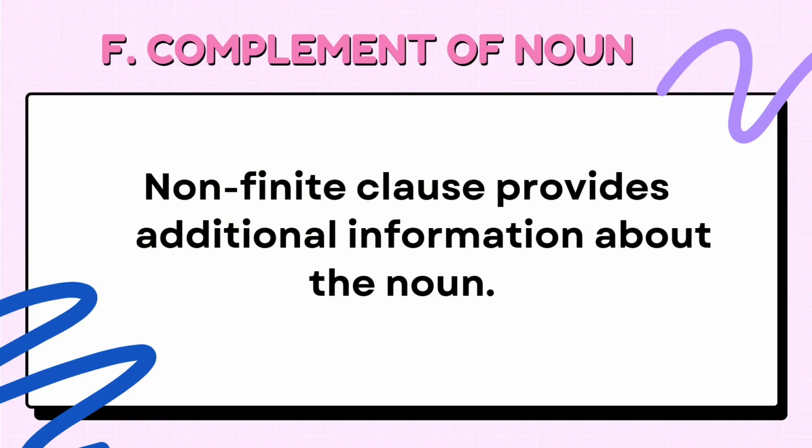Just like in the previous complement functions, we already know that complement means adding another piece of information about a certain word, right? In this case, since the non-finite clause functions as complement of noun, the non-finite clause is providing additional information to the noun in the sentence. Okay, so let's have an example.